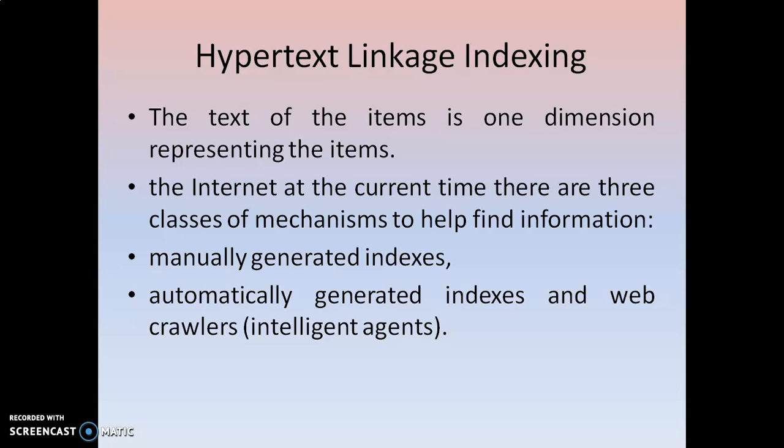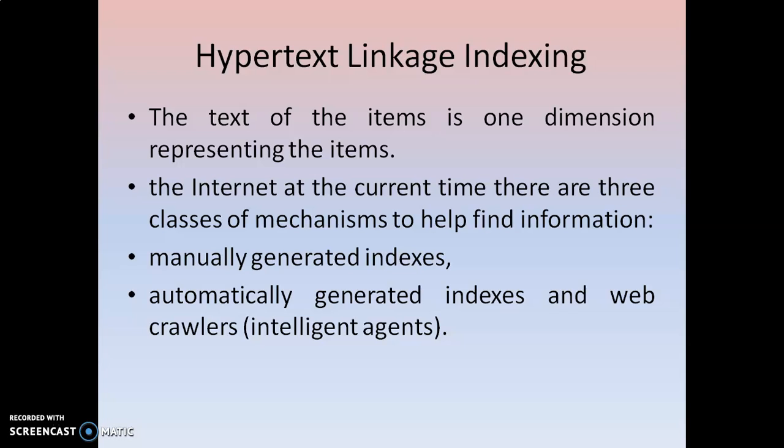The internet normally maintains three classes of mechanisms: manually generated indexes, automatically generated indexes. These are also called web crawlers, or intelligent agents. So this hypertext linkage indexing with the help of hyperlinks can be done manually and also automatically with the help of some kind of intelligent agents.